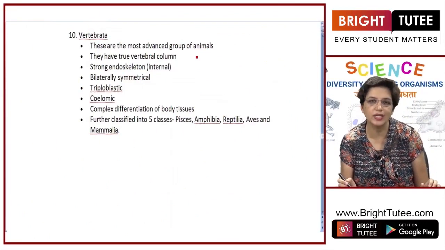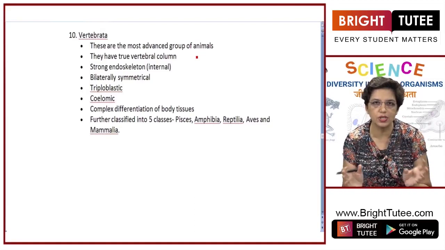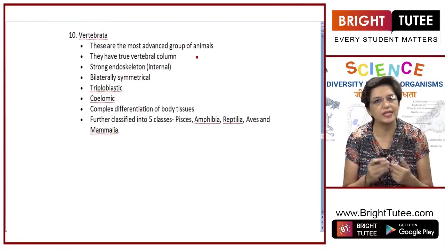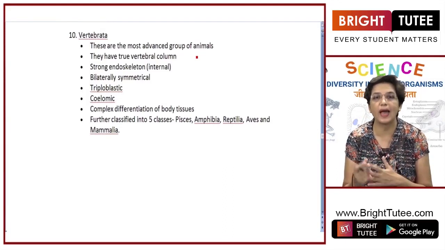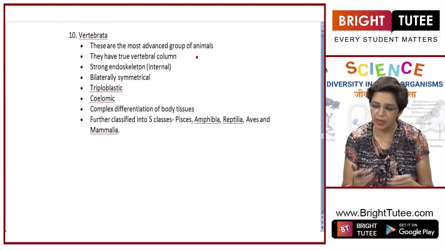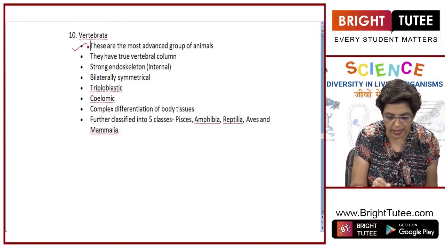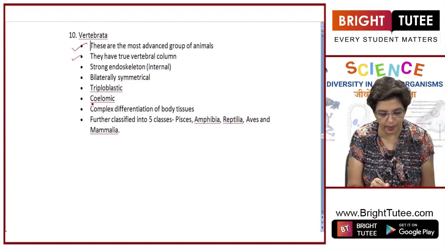Vertebrata. It is actually a subkingdom. I told you in the beginning, Animalia can be divided into two subkingdoms, invertebrates and vertebrates. So, vertebrates are those in which the notochord actually develops into a vertebral column as the organism becomes adult. These are the most advanced group of animals. They have a true vertebral column.